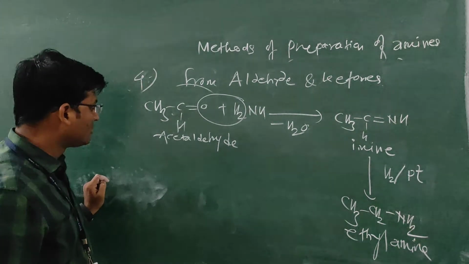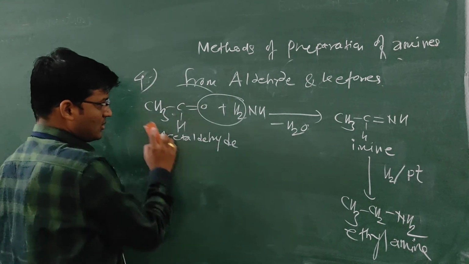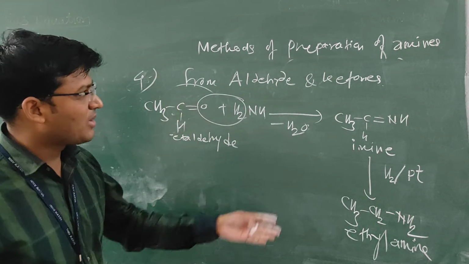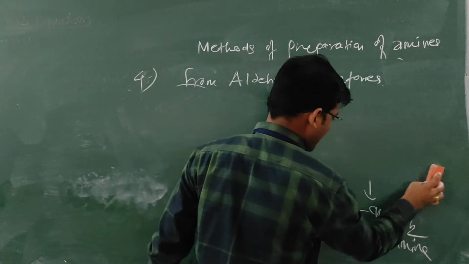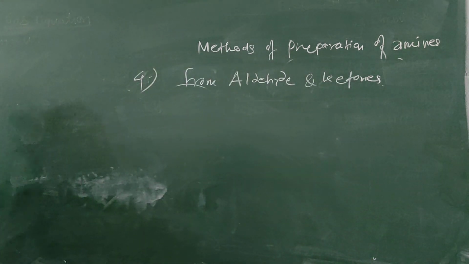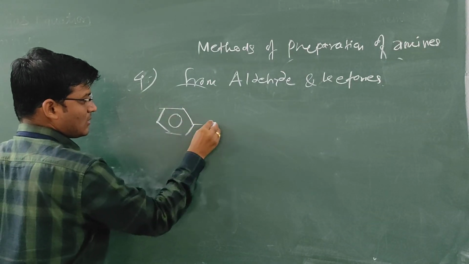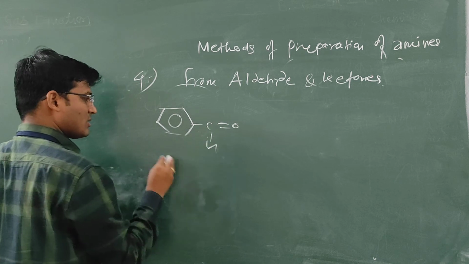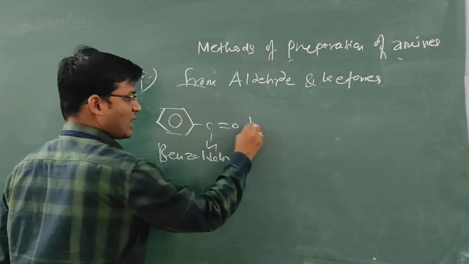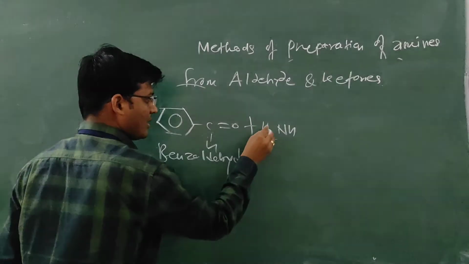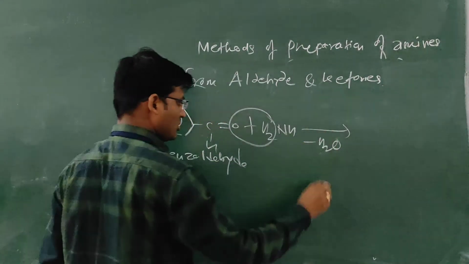Then from benzaldehyde we can see the preparation. This is the alkylamine, but how is arylamine prepared? From benzaldehyde, the aromatic amine gets prepared. See the example of benzaldehyde, C6H5CH double bond O. Benzaldehyde reacts with ammonia. Here H2O will get eliminated, minus H2O.